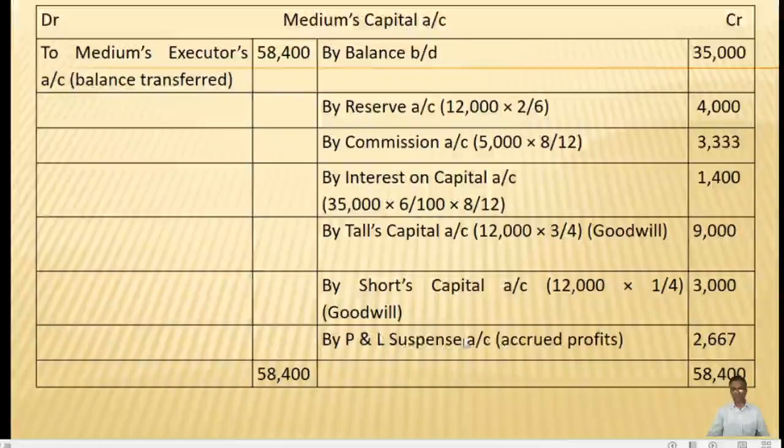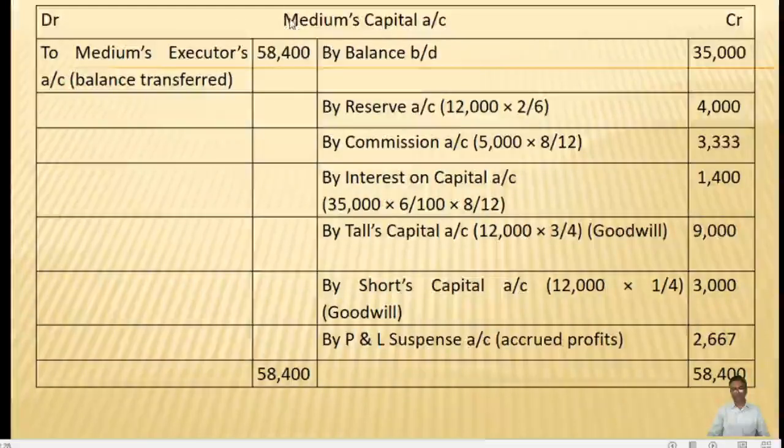So that we have to record on the credit side by entering by profit and loss suspense account 2,667. Now there are no other items. You are required to total the credit side. When you total, we get 58,400.